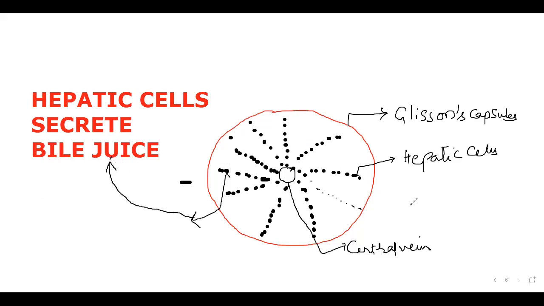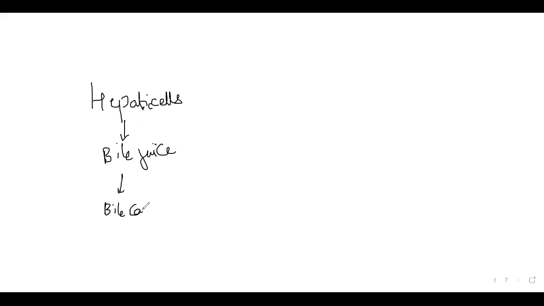So that means we need to make some sequence here. Let us start from here. Hepatic cells, which secrete the bile juice. Hepatic cell secreted bile juice is collected by smaller ductules present between the hepatic cells. What do you say them as? Bile canaliculi. We say them as bile canaliculi. All the bile canaliculi open into the hepatic duct.